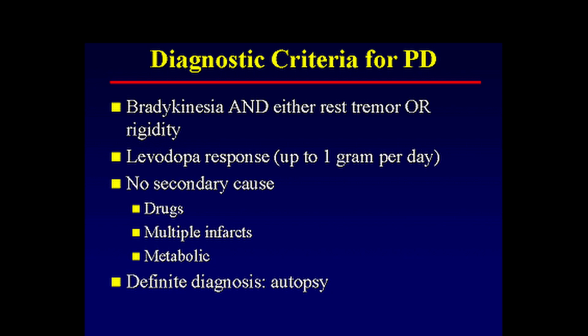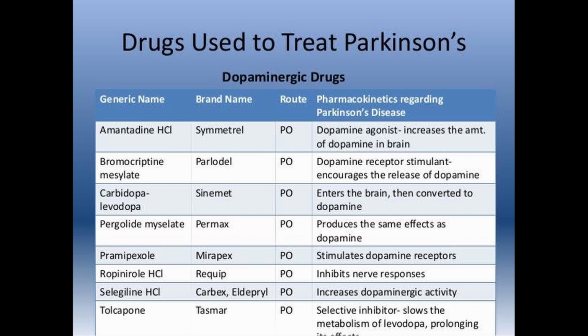Now the drugs that are used for Parkinsonism. So the dopaminergic drugs that are used for treatment of Parkinsonism. The first one is amantadine HCl, that is a dopamine agonist. Now the second one is bromocriptine mesylate, that is a dopamine receptor stimulant. Third one is carbidopa levodopa, that is commonly used and that enters the brain and is converted into dopamine. Fourth one is ergoline mesylate, that produces the same effect as dopamine.